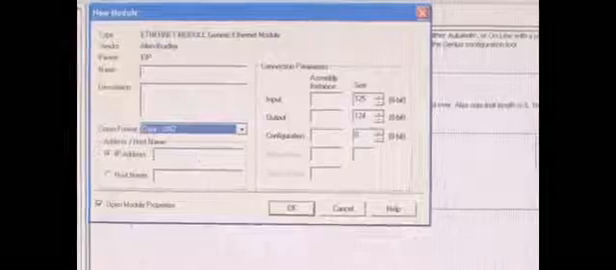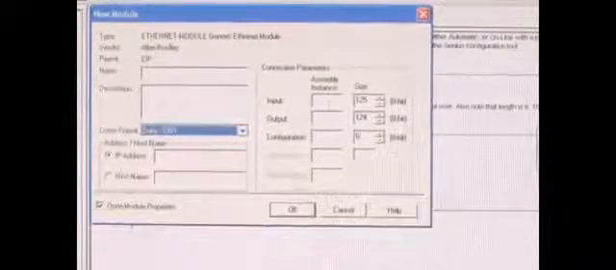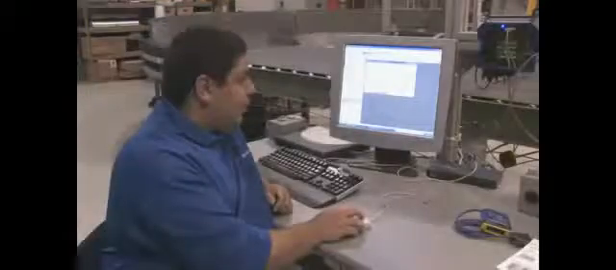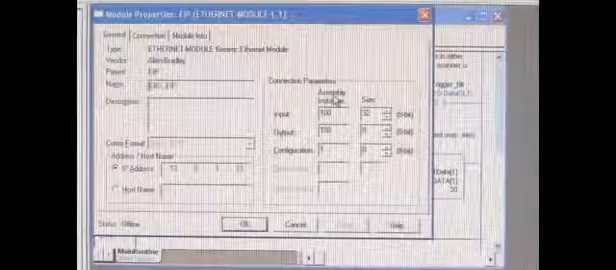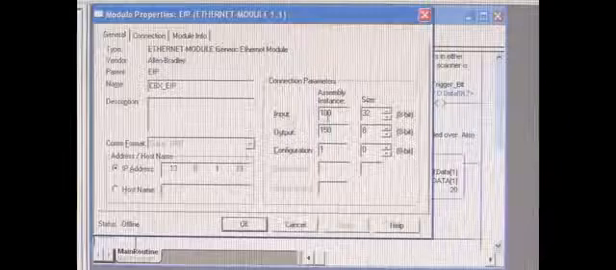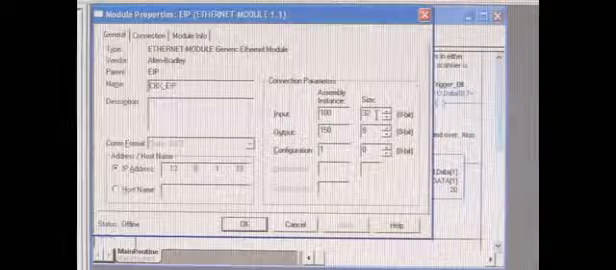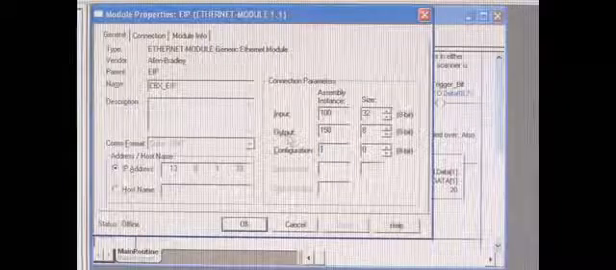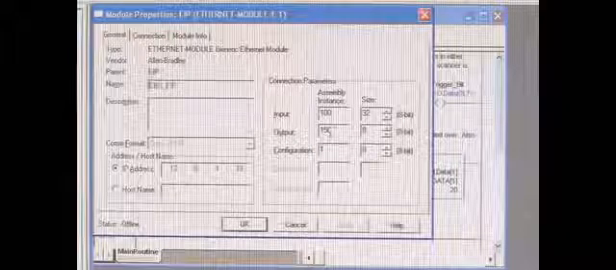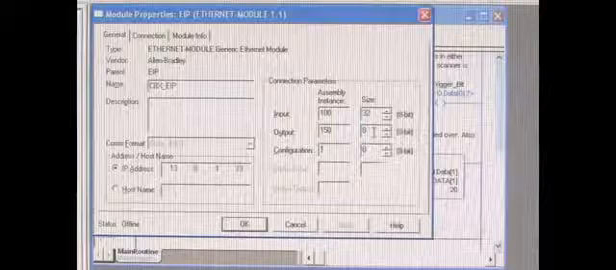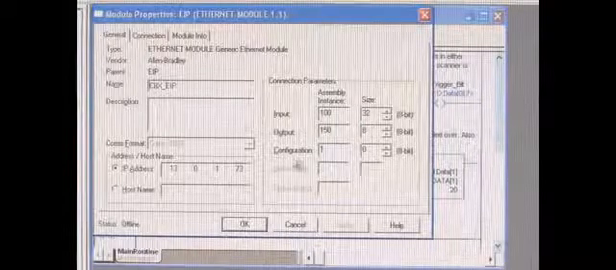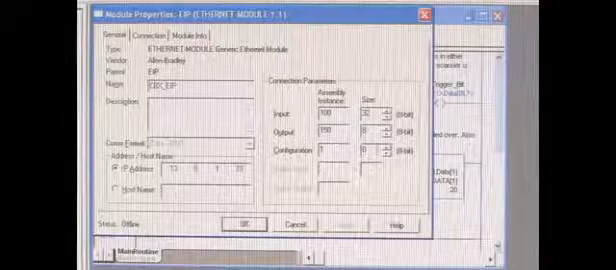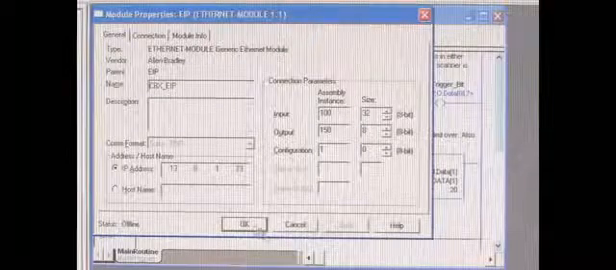Then here are our connection parameters for assembly instances and the sizes for those assembly instances. The assembly instance for input is 100. In this example, I'm using a size of 32. For output, the assembly instance is 150, and I'm using a size of 8 in this example. For configuration, the assembly instance is 1, and the size is always 0.